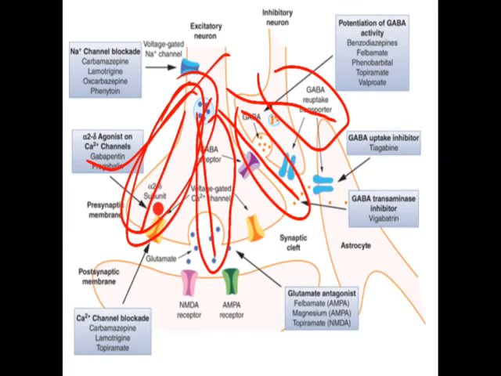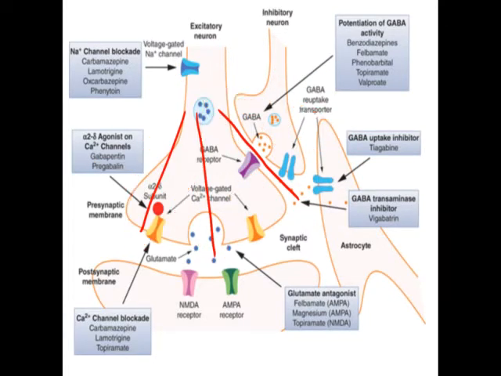For GABA it includes the Cl minus channel. So we have to provide agonists which can act on GABA, which will increase the activity of GABA. Okay, that is the one part. That is the GABAergic drug. So the drugs like benzodiazepam, barbiturates, what they do, they bind to the GABA receptor and they facilitate the opening of these Cl minus channels, that is the frequency and time of their opening, so that more amount of Cl minus can enter into the cell.